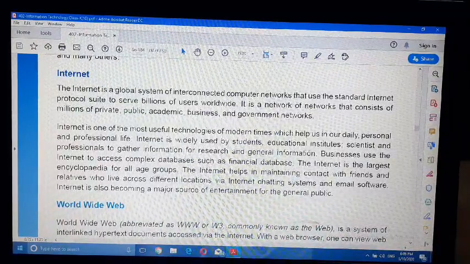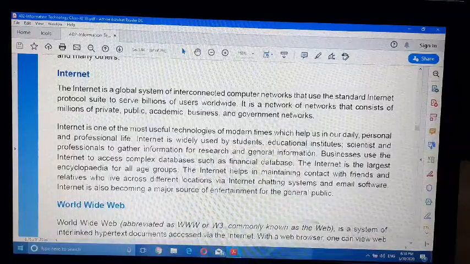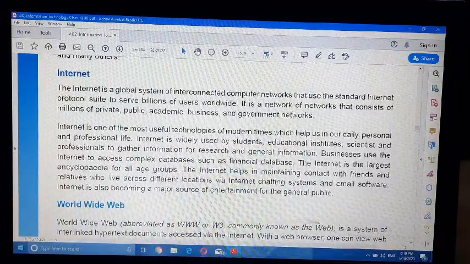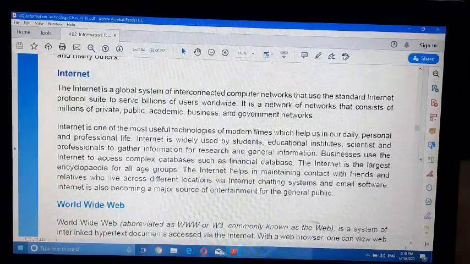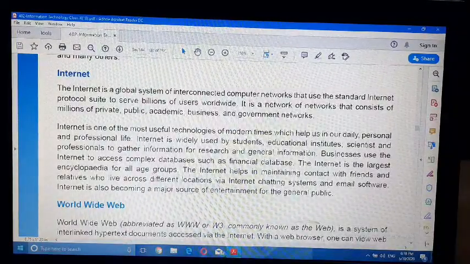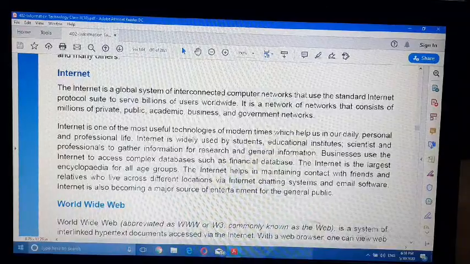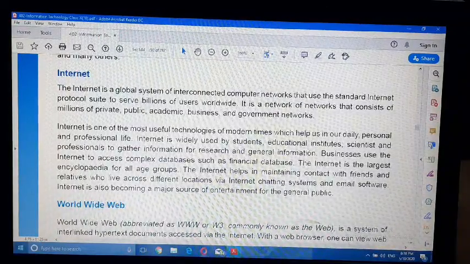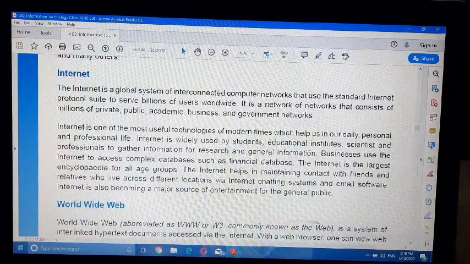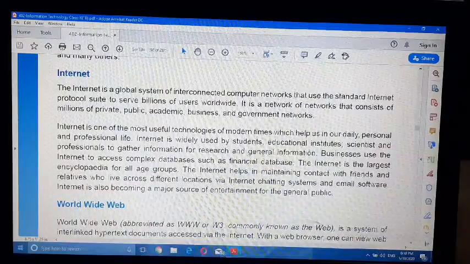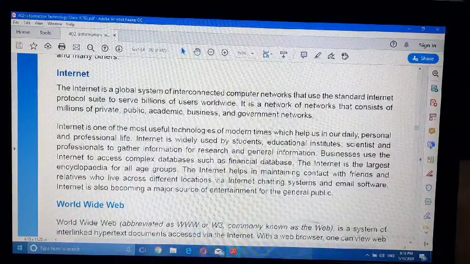In cable modem, the internet connection is established using a television infrastructure, cable television infrastructure that is called the डिक्स वायर, हम इसको केबल बोलते हैं, ओके, जिसके थ्रू you can access the internet.